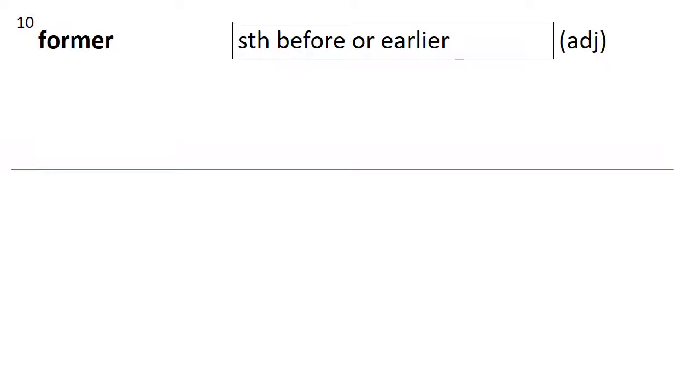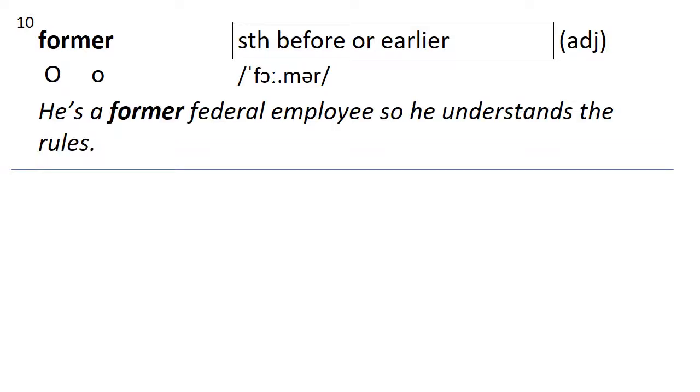Number 10 is former. Former is something that came before or something that happened earlier. It's an adjective. And how many syllables? Former. 2. Stress is on the first. He's a former federal employee, so he understands the rules.